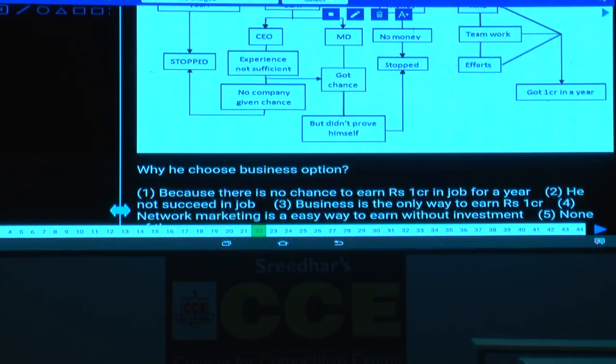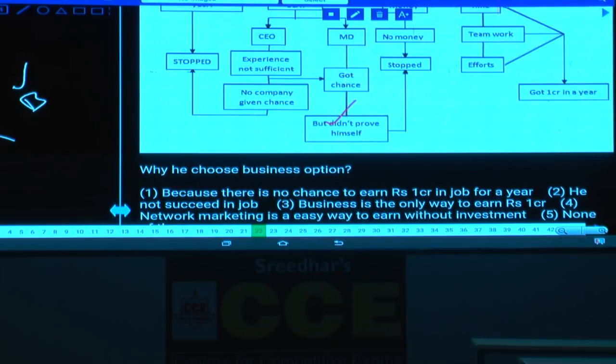Now between A and B there are two options for this one. He has opted for choice B. Why has this person opted for choice B? Because he cannot succeed in choice A, hence he has opted for choice B. If this person could succeed in this one without taking that risk, he can directly do the job itself, isn't it?